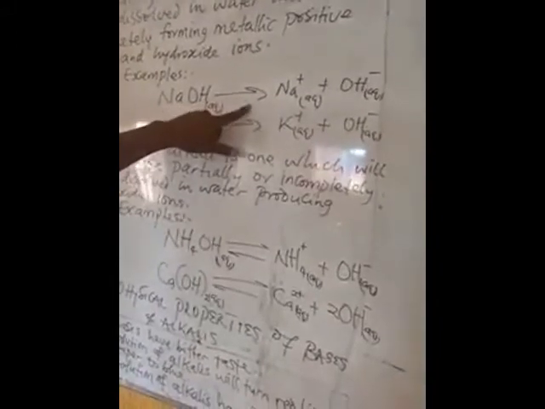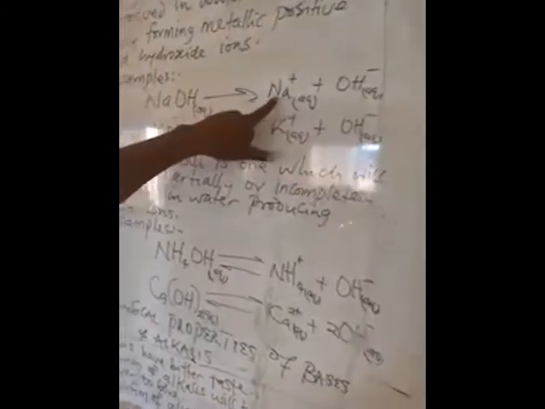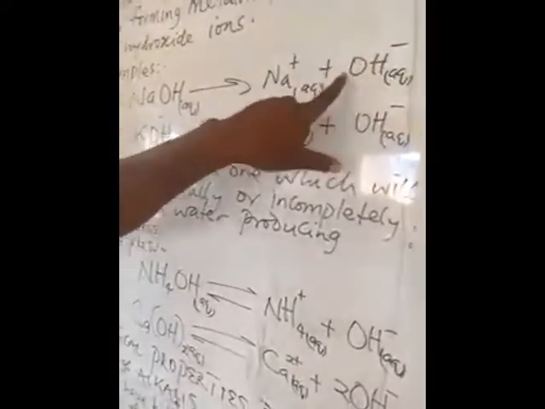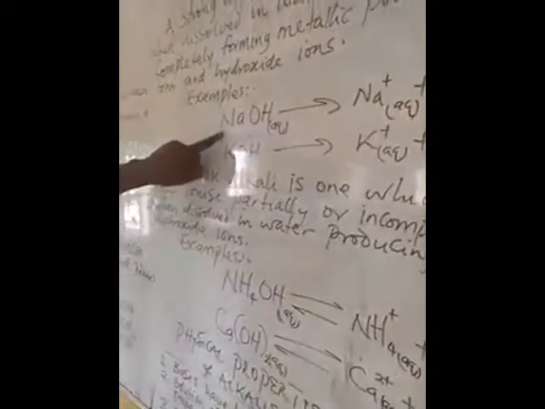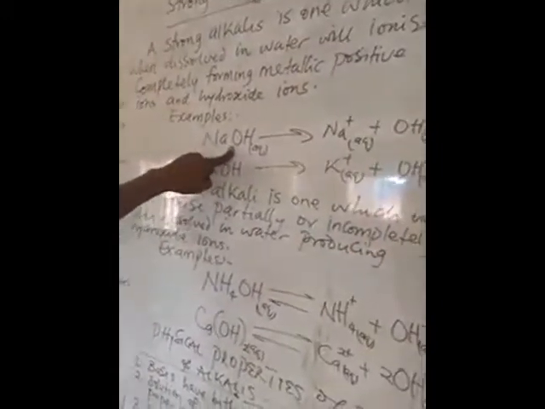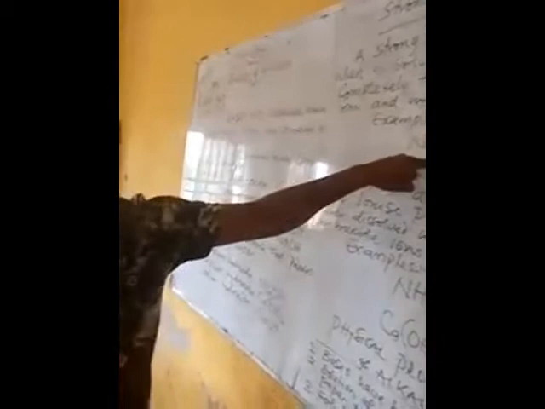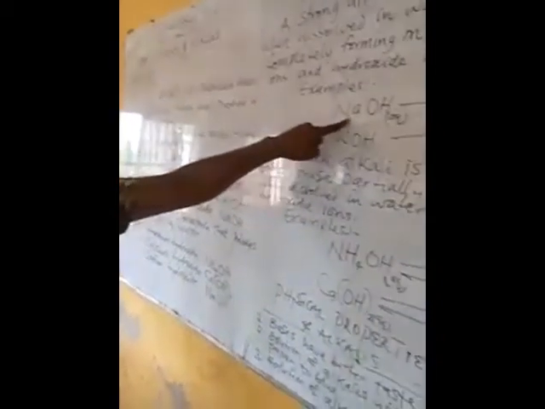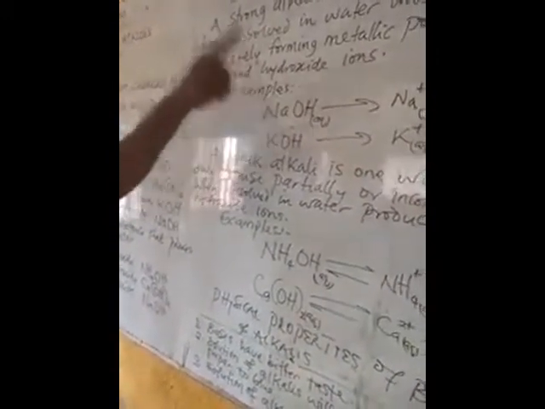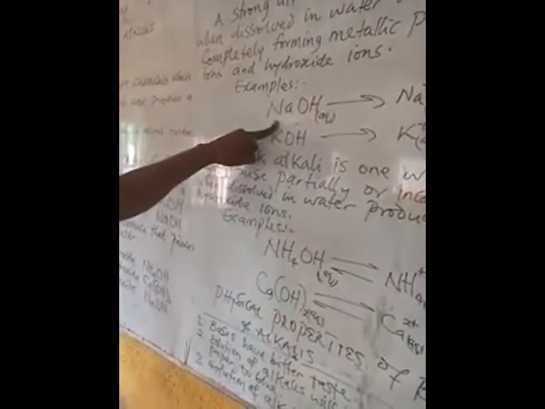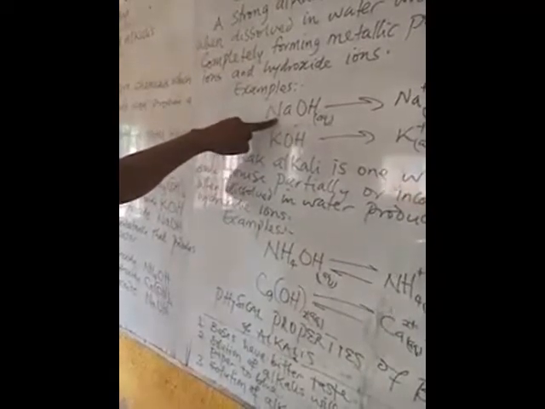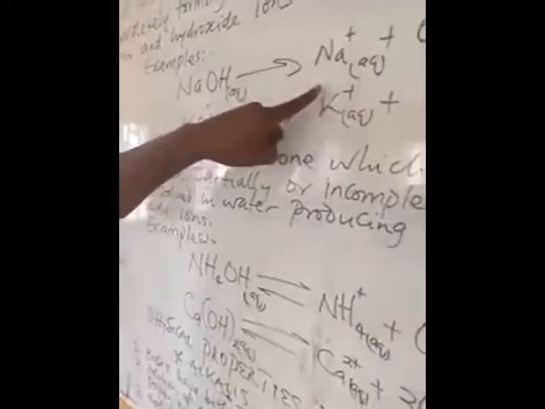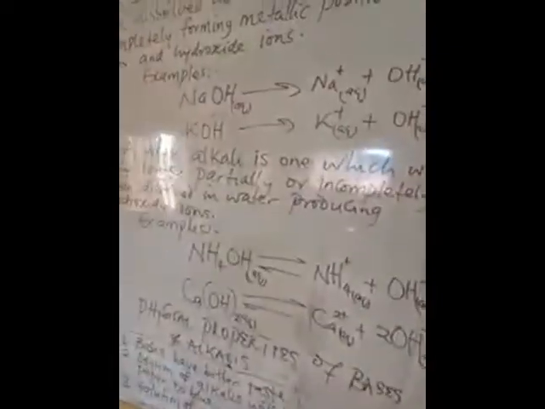It ionizes to produce Na+ aqueous and OH-, which is called hydroxyl ion. This is sodium hydroxide. It is also a base because it is soluble in water. That is why it is being called an alkali. So here we have sodium hydroxide, which ionizes to produce sodium ion and hydroxyl ion.